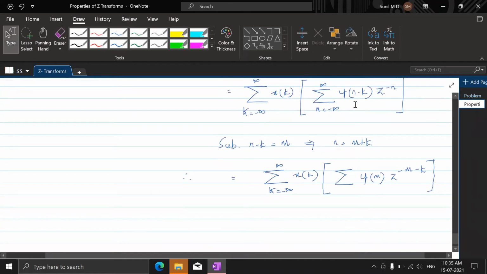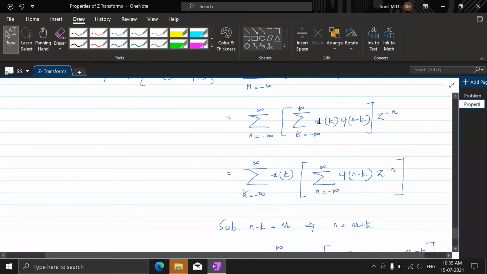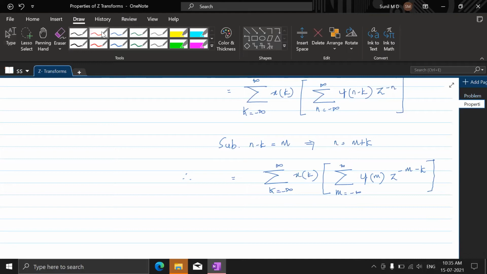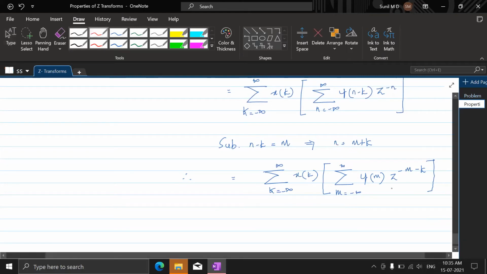Now if it is x of k, k ranges from minus infinity to plus infinity, right? So here m should range from minus infinity to plus infinity. So let's bring this z to the power minus k, since there are two entities here. One is z to the power minus m and another one is z to the power minus k.